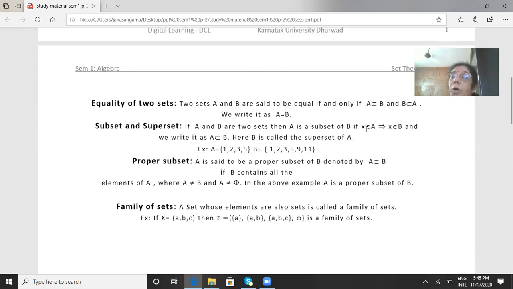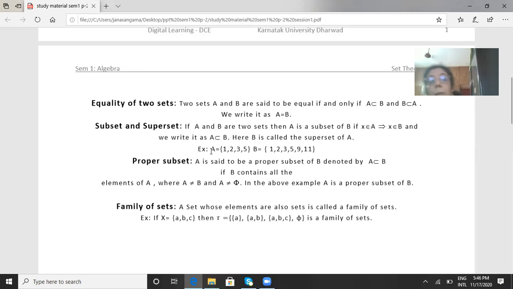If every element of A also belongs to B, then we say A is a subset of B. And here B is called a superset of A. A is contained in B means what? A is a subset of B. B is what we call a superset of A.